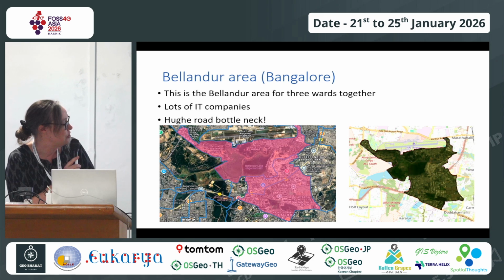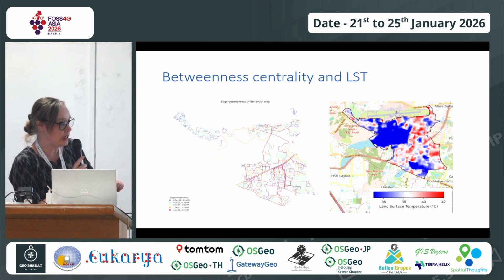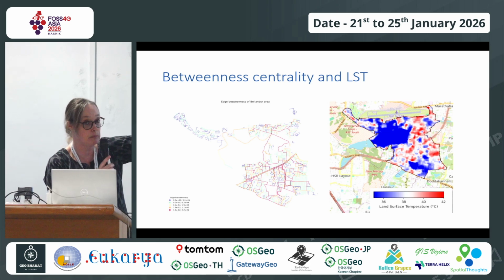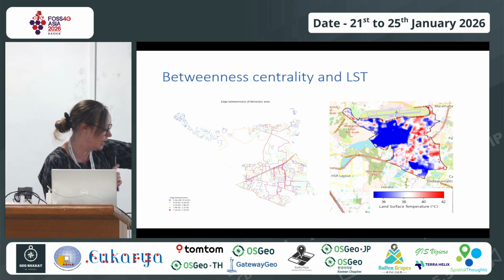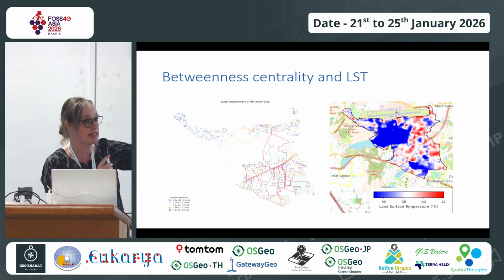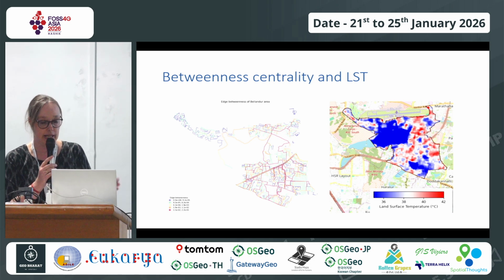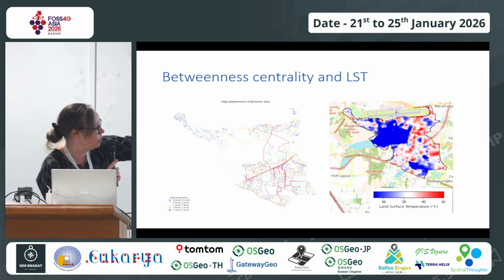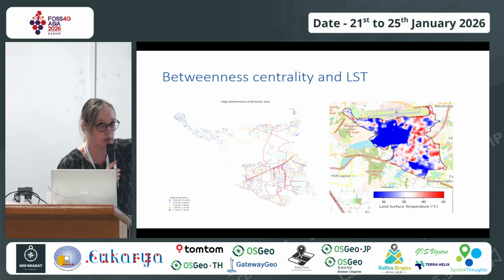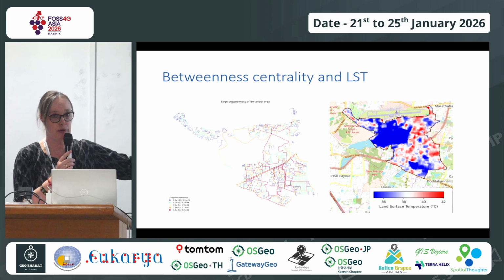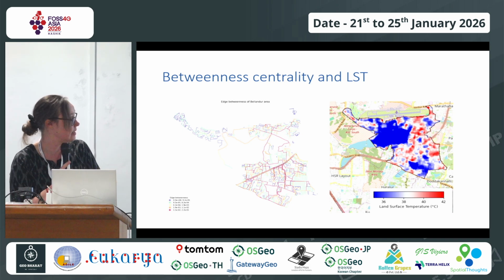So this is just some images. What I have done here is take the land surface temperature, again the band 10. The blue is some lakes, and here is the road network. Where it's red means the betweenness centrality is high. Especially this road there is like a major bottleneck. And you can also see the road there from north to south, that's a road that a lot of people who come from the city want to go on. So red means it is high, as we expect.